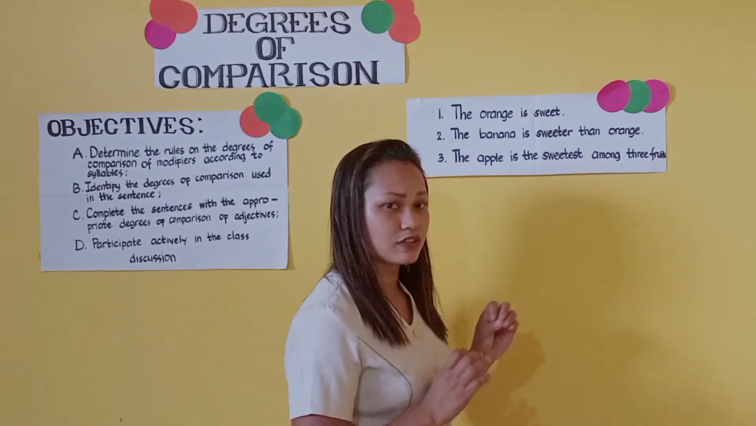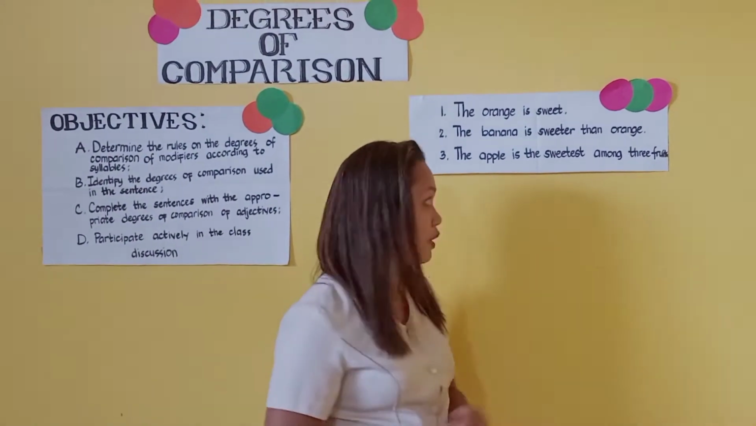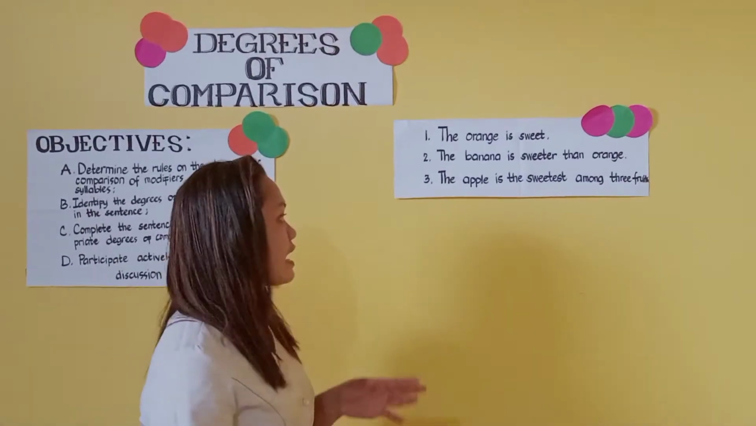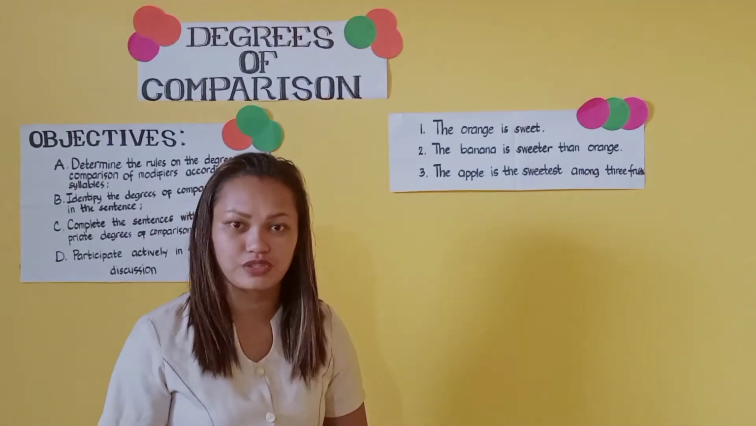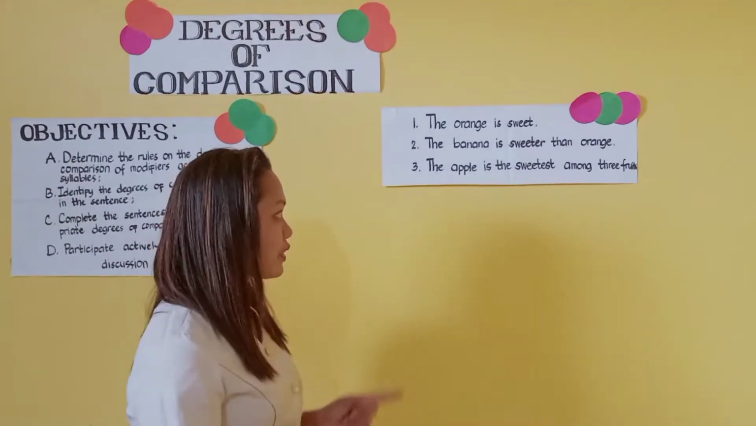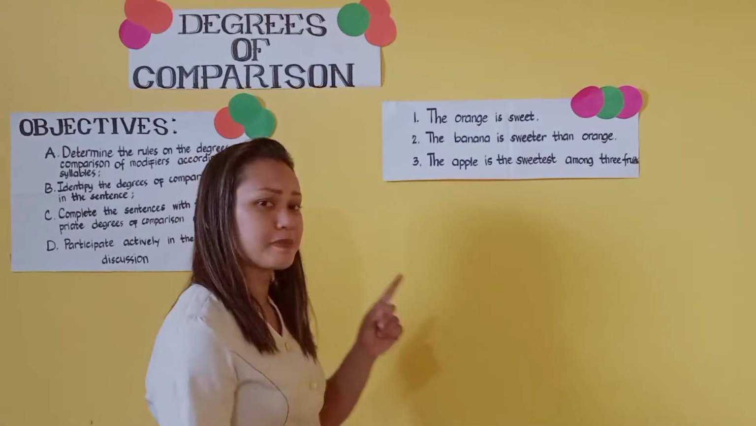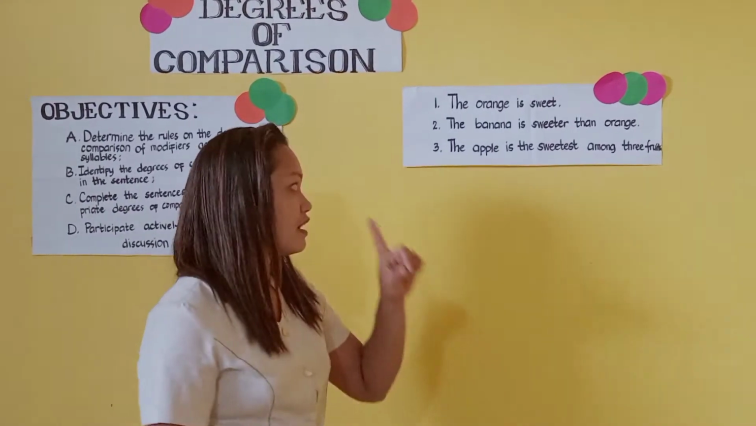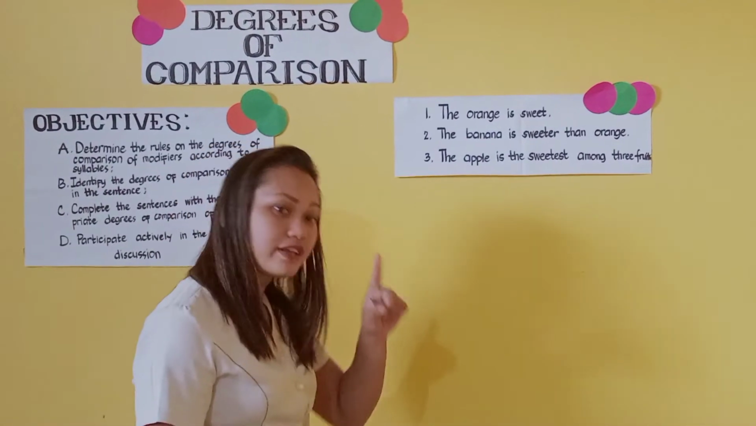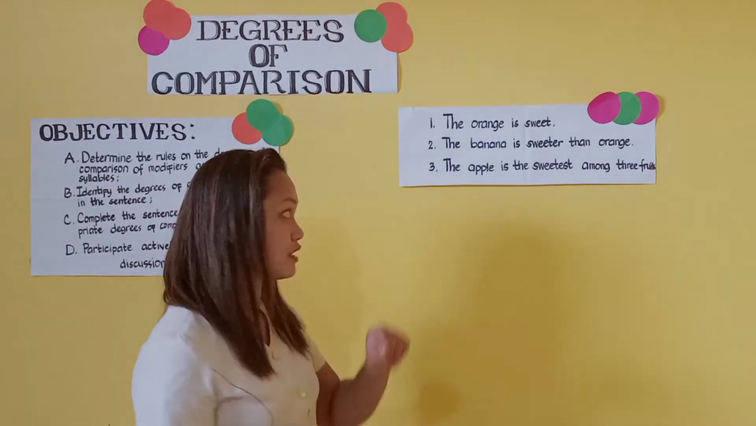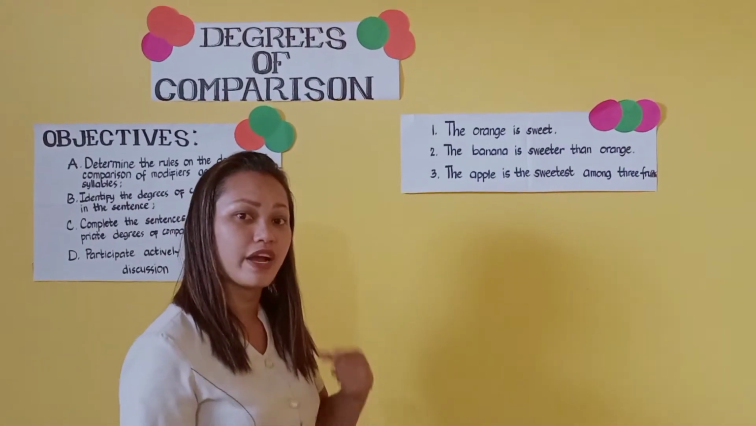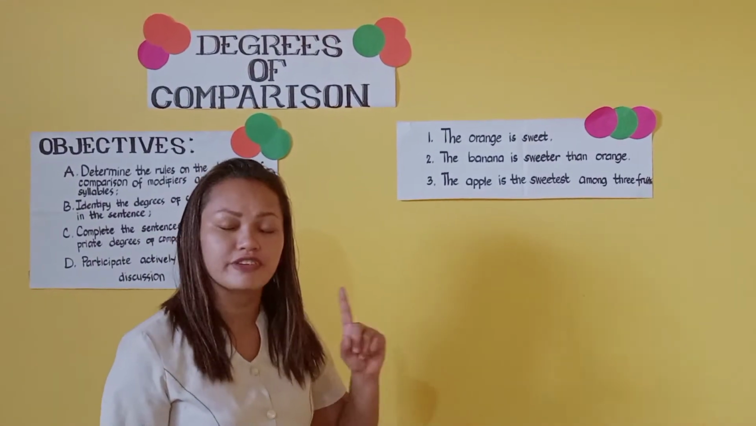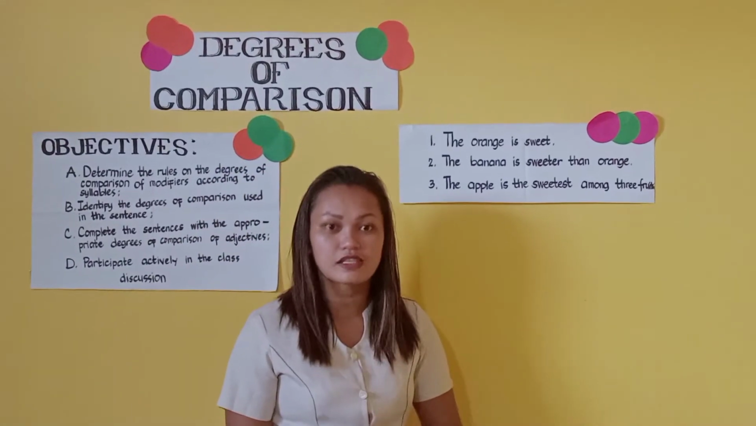So now let's go back to the sentences that we made a while ago. The orange is sweet, the banana is sweeter than the orange, and the apple is the sweetest among three fruits. First sentence: the orange is sweet. The orange is being described as sweet. So there is no comparison happening. There is one adjective being used, which is sweet, that describes the orange. So this sentence number one is an example of the first degree of comparison, which is positive.